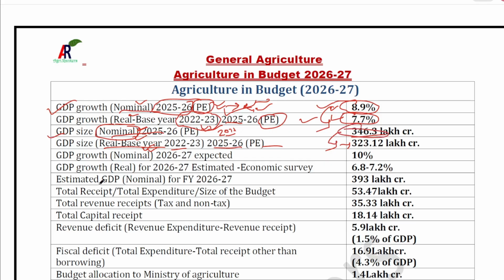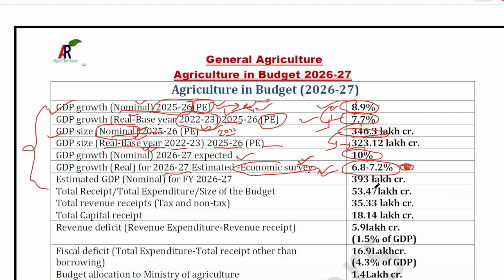Okay. Now the estimated GDP growth for this year, 26-27, according to the economic survey: real GDP growth rate is 6.5 to 7.2%. Although many institutions predict or estimate the GDP growth rate, the most important figure is the figure that is presented in the economic survey. So this is the important one. Expected nominal growth rate is 10%, okay, for this year. So all these figures are important.